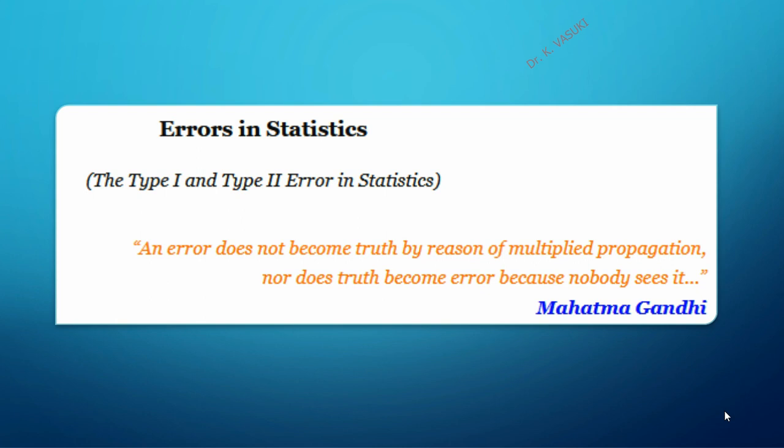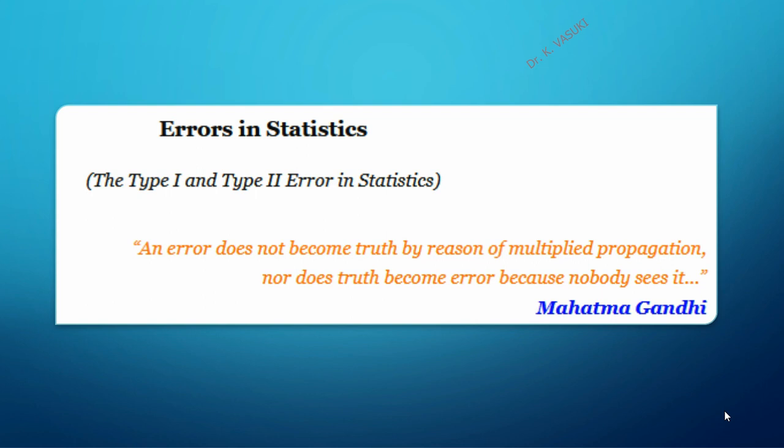An error does not become truth by reason of multiplied propagation, nor does a truth become error because nobody sees it. Who said? Mahatma Gandhi, our father of the nation. What he said? An error does not become truth by reason of multiplied propagation.